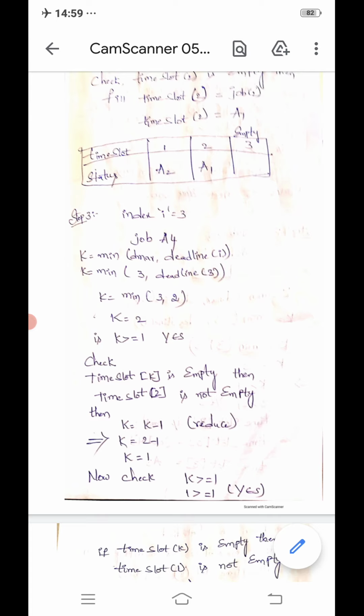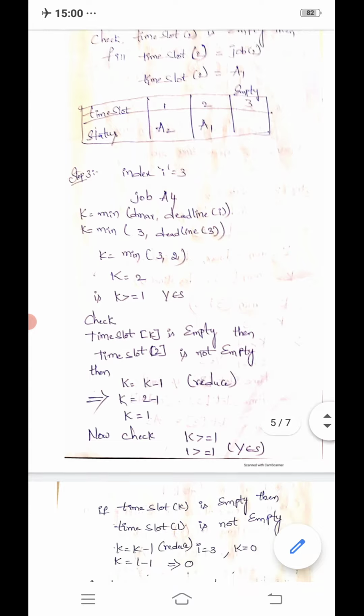Now we have to set K is equal to K minus 1. K value is 2 minus 1, so K is equal to 1. Now check K greater than or equal to 1. Yes, 1 is greater than or equal to 1, so the condition is satisfied.